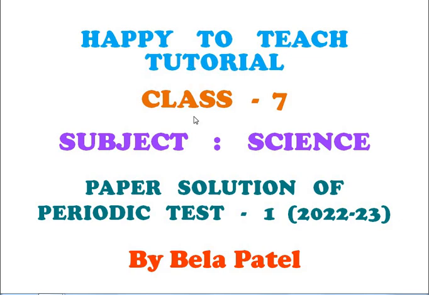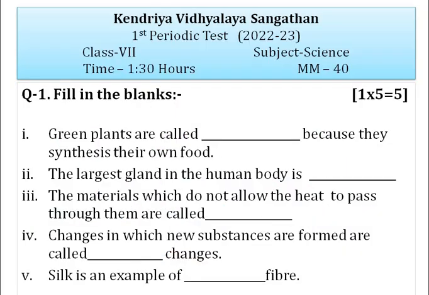Today in this video we will discuss the class 7 science paper solution of the first periodic test of Kendriya Vidyalaya. The time duration of this paper is 1 hour 30 minutes and the maximum marks are 40. Okay, the first question is fill in the blanks.